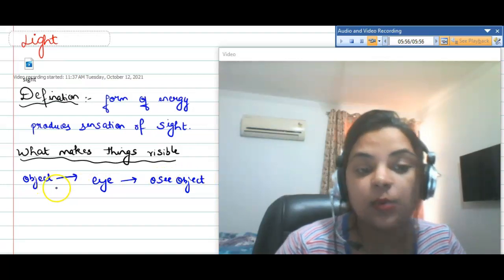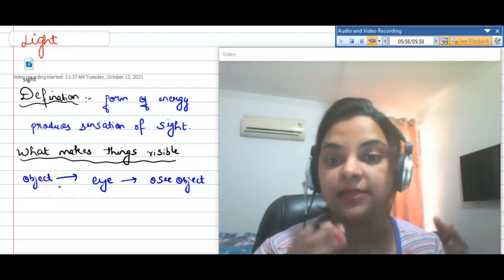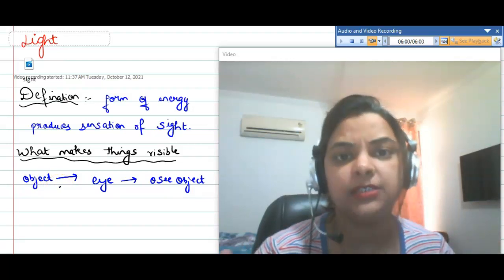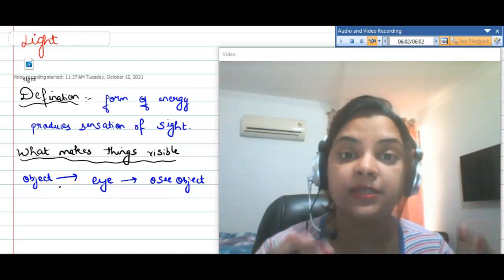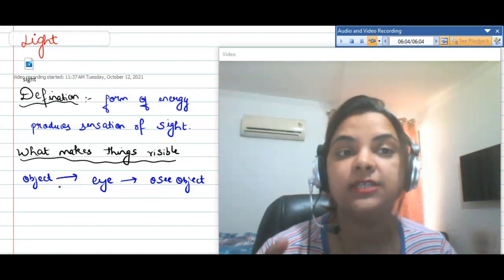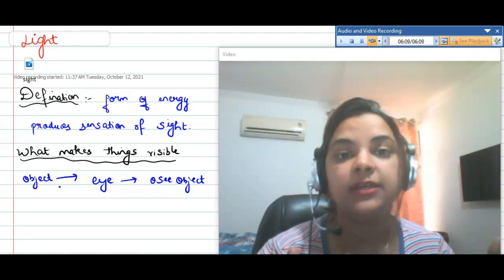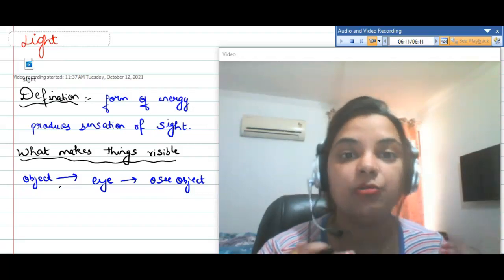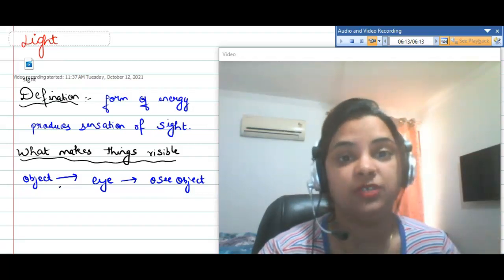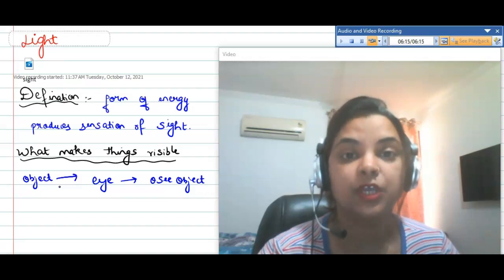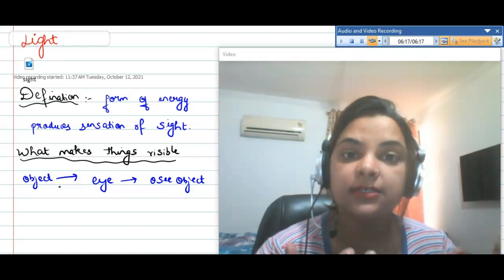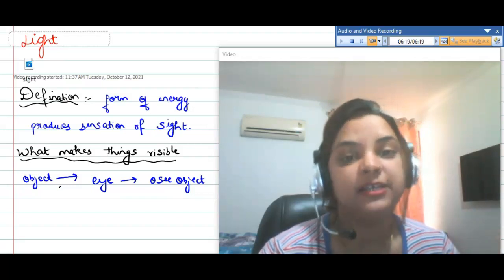It means it is not only the eye that is able to see an object alone. How do we see objects? When the light falls on the object, after that the light enters into our eye, only then is it possible to see the object. Otherwise it is not possible. So the light is either transmitted or reflected by an object.